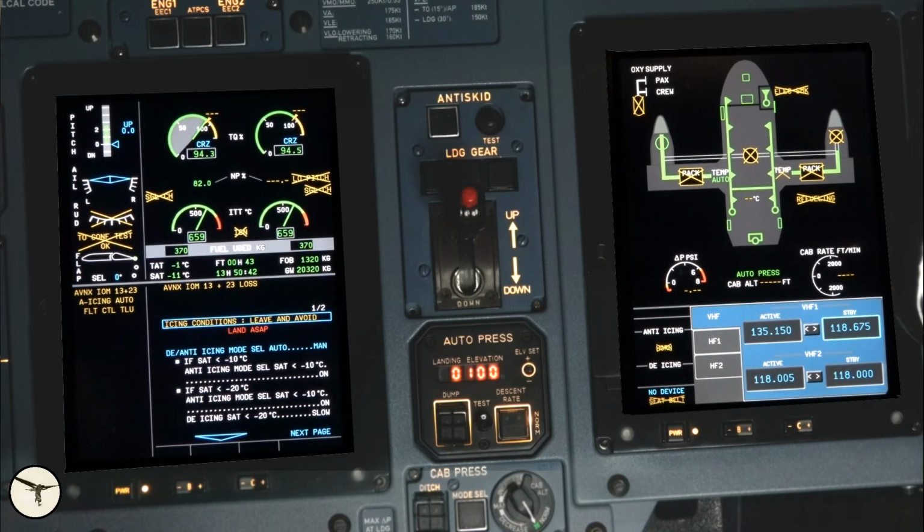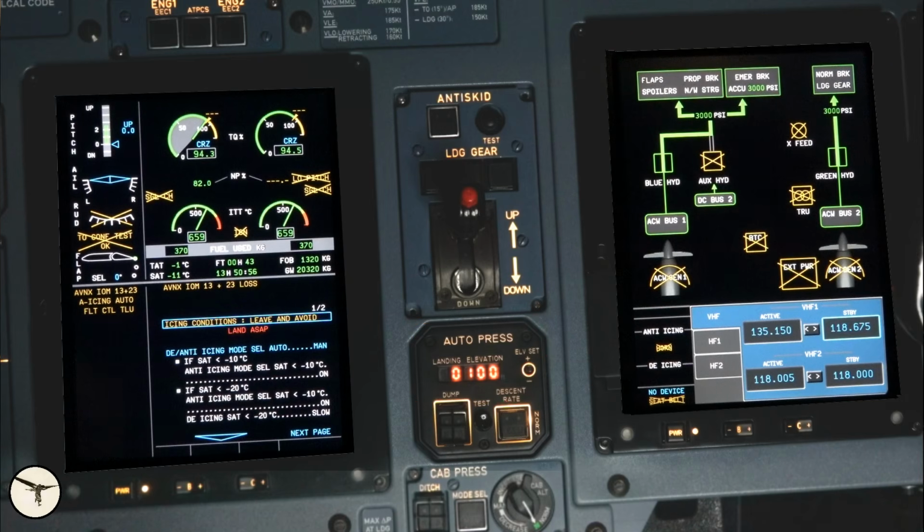Cabin page, we have lost information about oxygen, both pack valves, engine 2 bleed, bleed crossfeed, cabin temperature, right cabin temperature controller, and all information about the pressurization system. However, the automatic pressurization system is working.